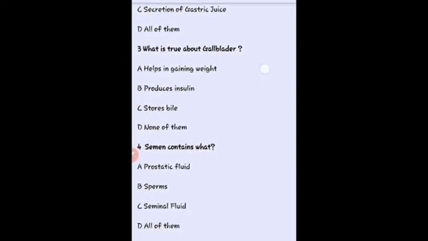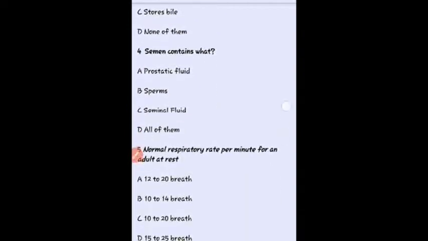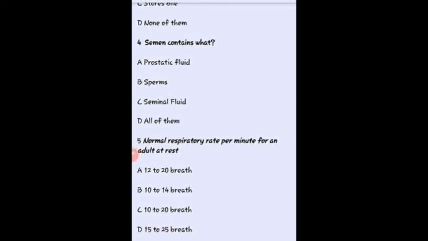Then third question, what is true about the gallbladder? So here our right answer is it stores the bile. Okay, next question, semen contains what? So semen contains the prostatic fluid, then sperm, and also seminal fluid. So here D is the right answer.